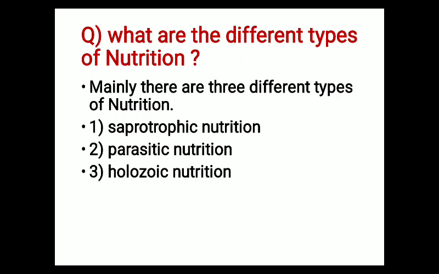Next question is, what are the different types of nutrition? Yeah, what are the different modes of nutrition? So mainly there are three different modes of nutrition. First one is saprotrophic nutrition, second one is parasitic nutrition, and third one is holozoic nutrition.